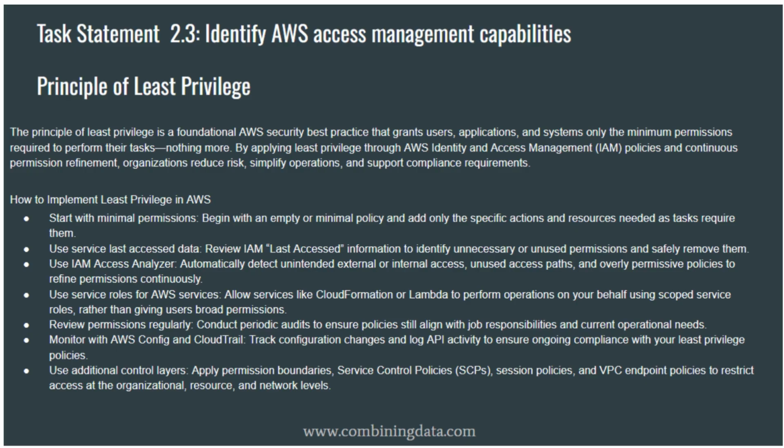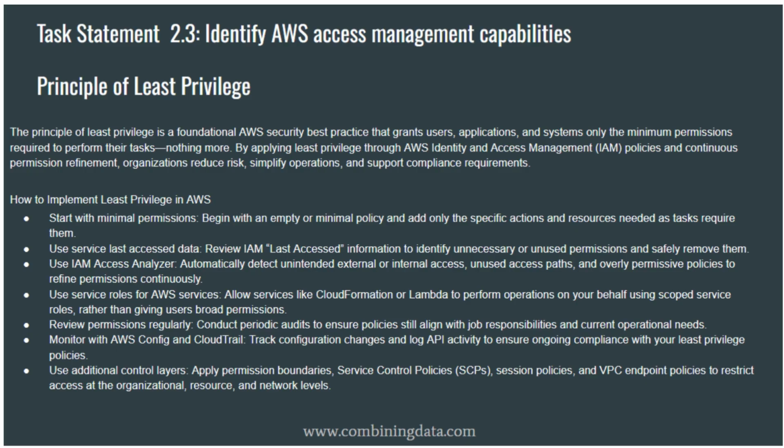In AWS, least privilege is primarily implemented using IAM policies. These policies define who can act, users, roles, services, what actions they can perform, on which resources, under which conditions. The goal is to be as specific as possible.